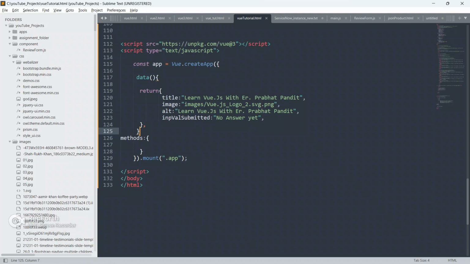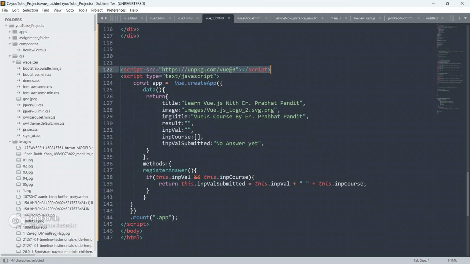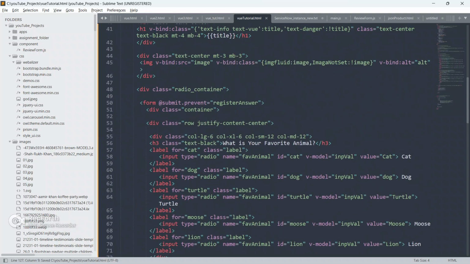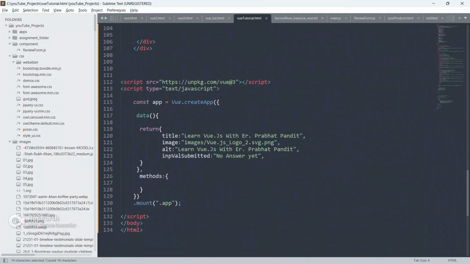Let me create the method now. The method name is already defined here, so let me copy it from here, and I'm going to create it inside methods.